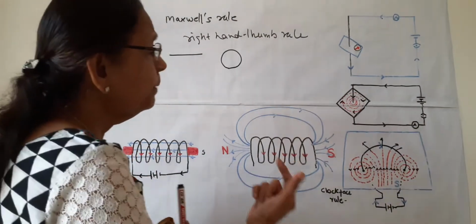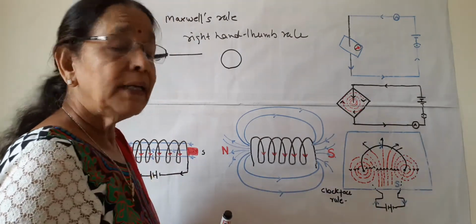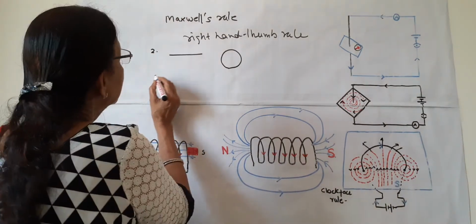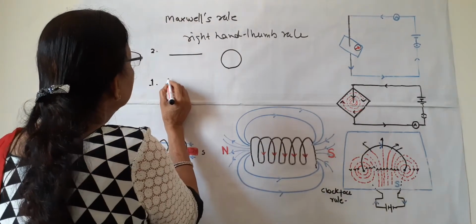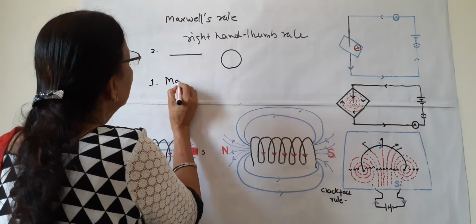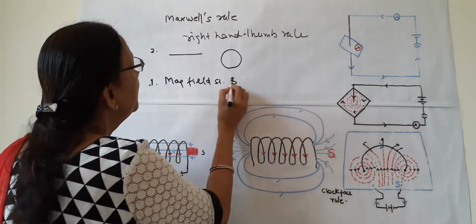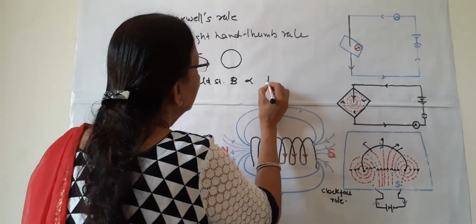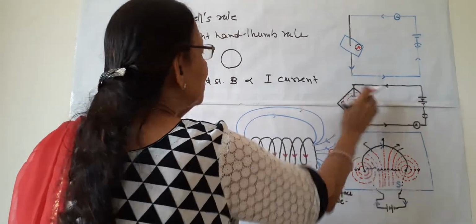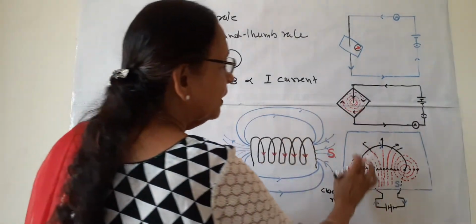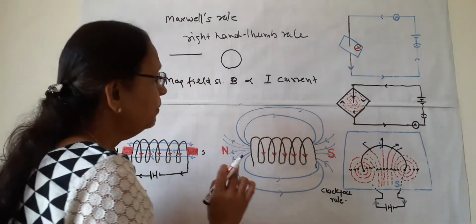Now again 2-3 points can be known by this field in a circular loop. First is, if the current is increased, then magnetic field strength, that is B, is also increased. I is current. So we have seen in this also that the more the current, the more the strength. One more thing.